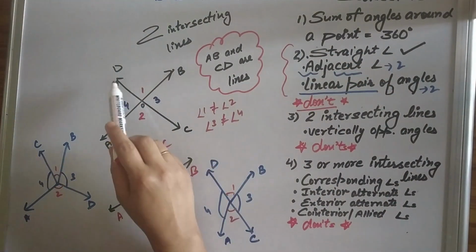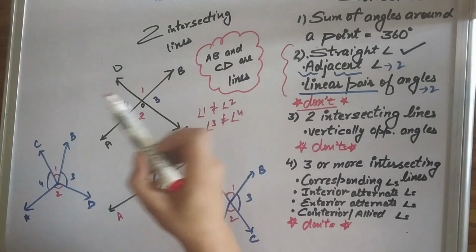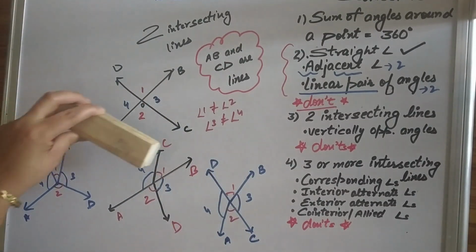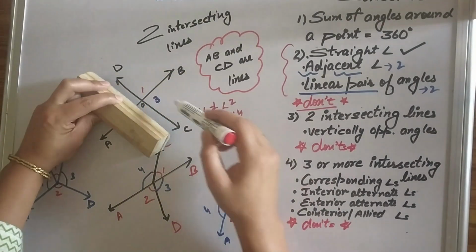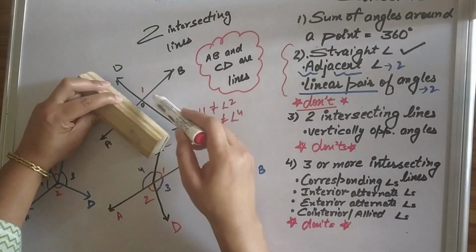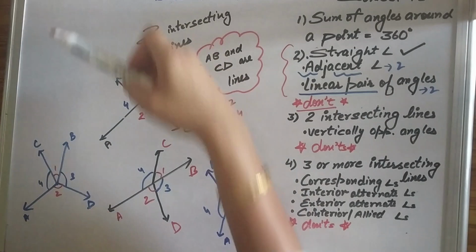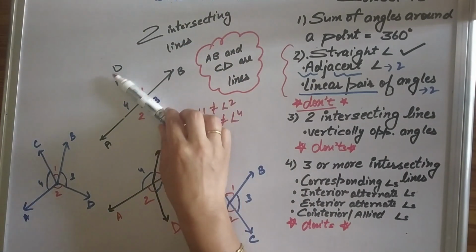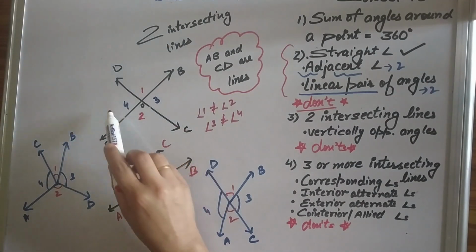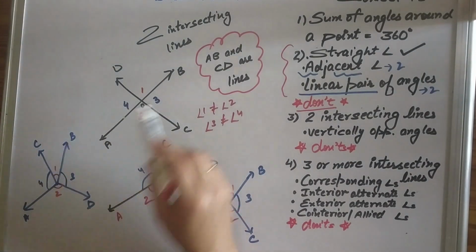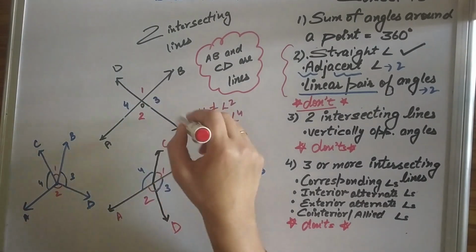Linear pair of angles. If these two are straight lines, because CD is a line, therefore the basic figure of linear pair of angles is there: a straight angle and a ray. So 1 and 3 are a linear pair. 1 and 4 are also a linear pair. The basic figure is here, and also we have a basic figure here. This is a line and this is a line dividing. So 2 and 4 are a linear pair. 2 and 3 are also a linear pair. In fact, there are 4 linear pairs because AB and CD both are lines.